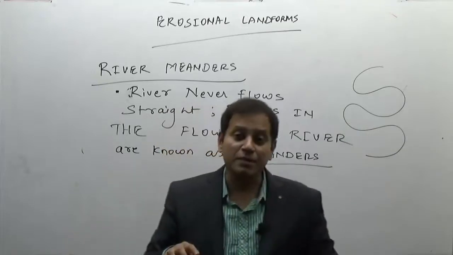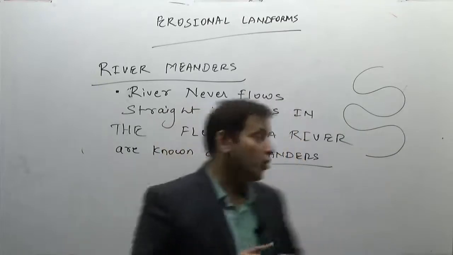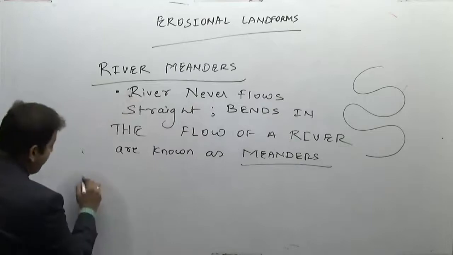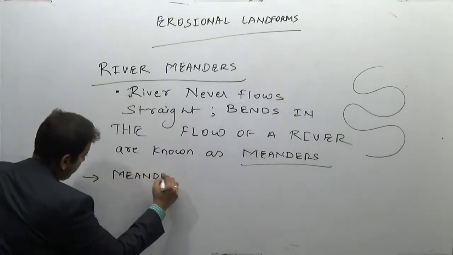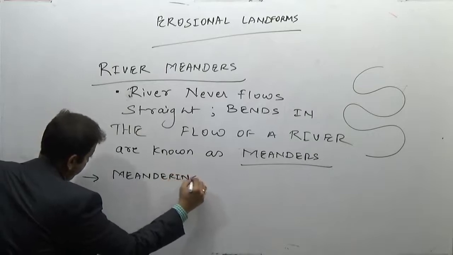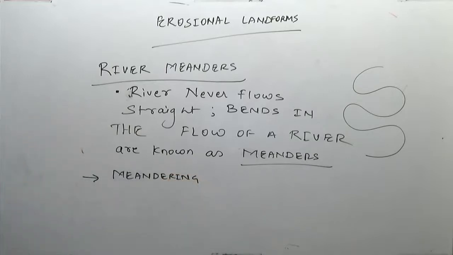In fact, you remember that meandering is both the result of erosion and deposition.